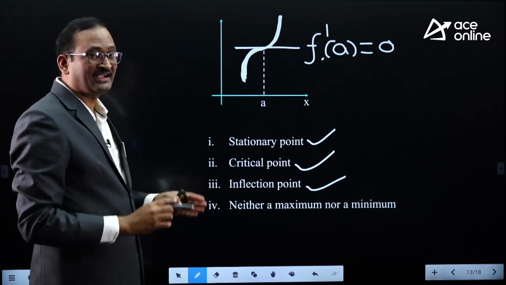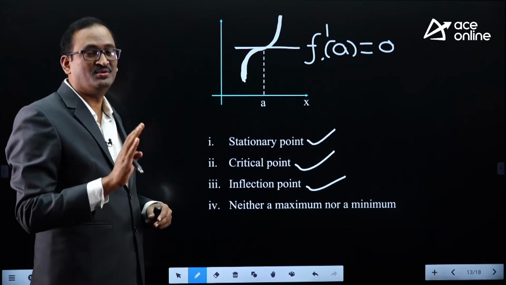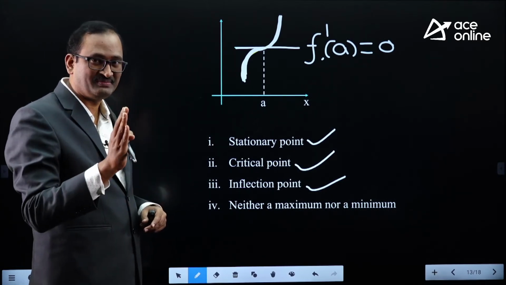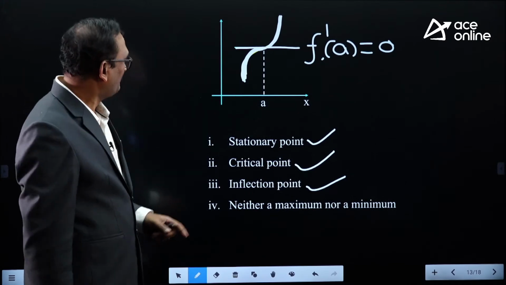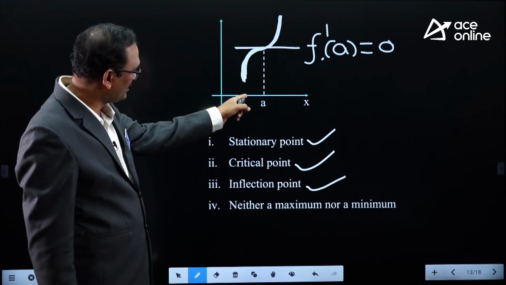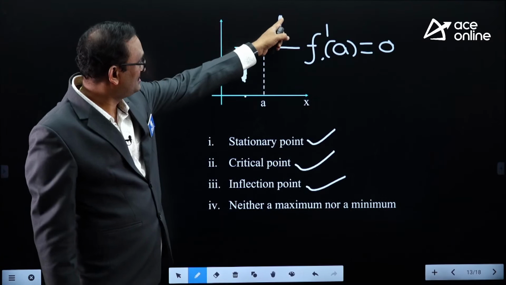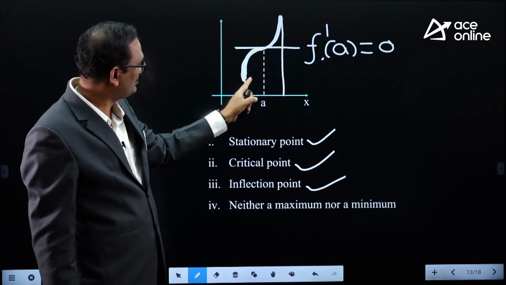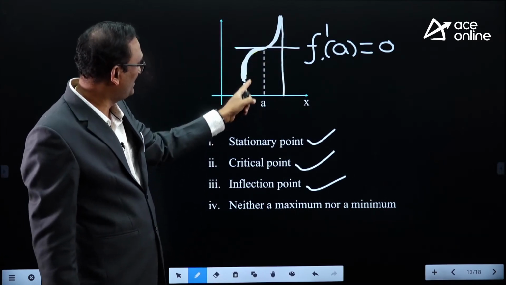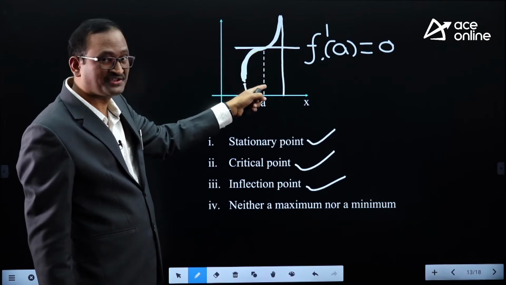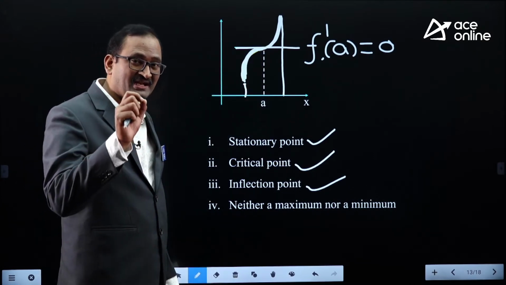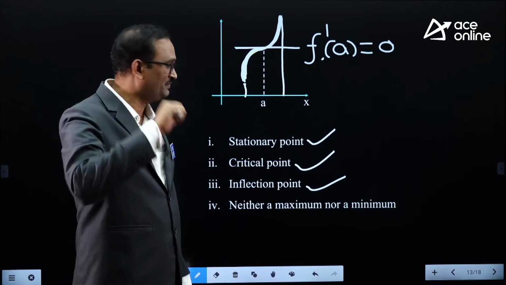And moreover, at all inflection points we have neither a maximum nor a minimum, because this is the smallest height of the curve, this is the largest height of the curve. So this is a maximum, this is a minimum, but this is a point of inflection, which is neither a maximum nor a minimum.